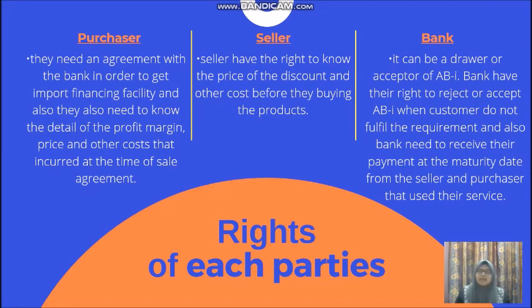The bank can be a drawer or acceptor of ABI. The bank has the right to reject or accept an ABI when the customer does not fulfill the requirements, and the bank also needs to receive its payment at the maturity date from the seller and purchaser that use its service.